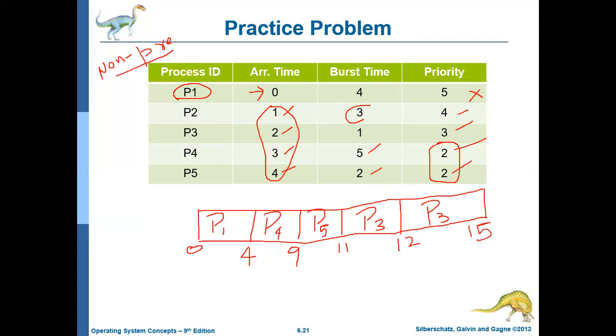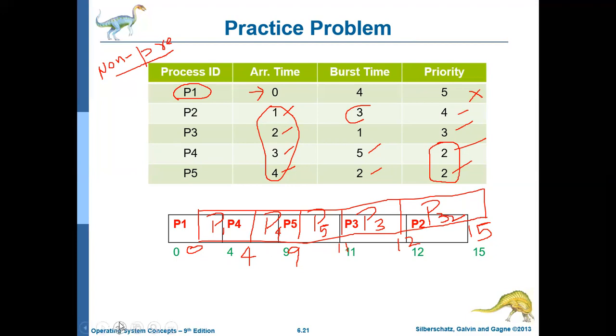So this is how it works: P1 executes up to 4 milliseconds, then P4 up to 9, then P5 up to 11, then P3 up to 12, and finally P2 up to the 15th millisecond.